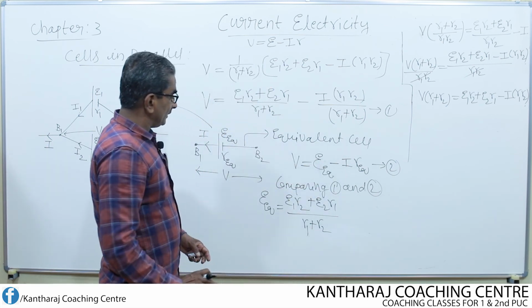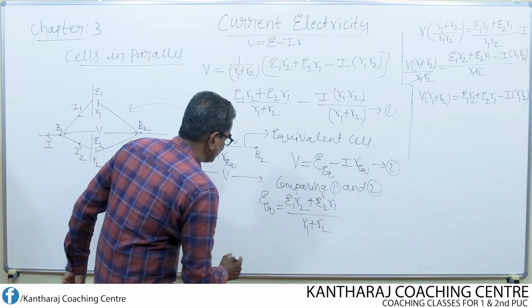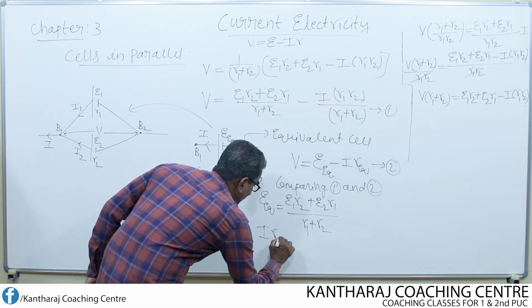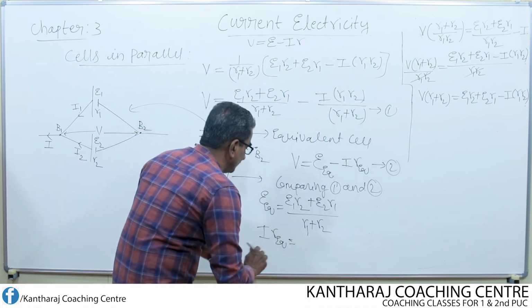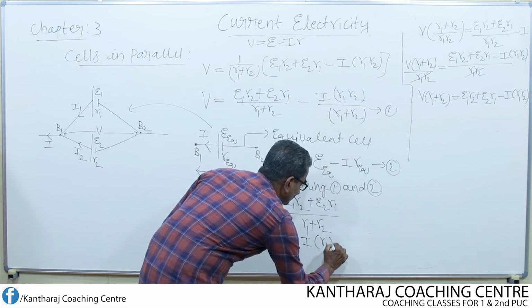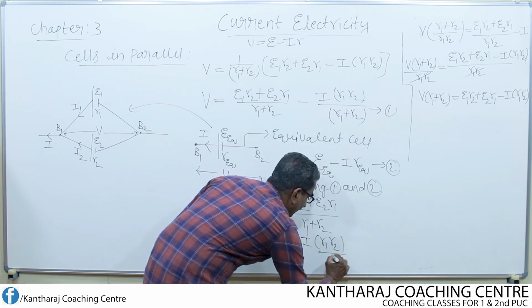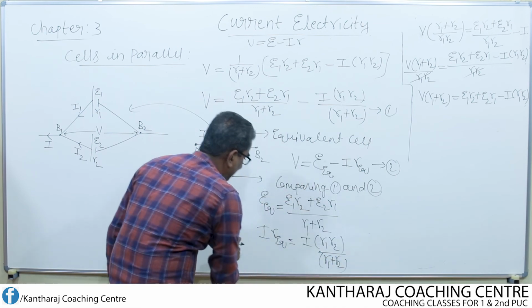Then, similarly, what do we get for this? I into R equivalent should be equal to this, which is I into R1 R2 divided by R1 plus R2. Remember, I and I get cancelled.